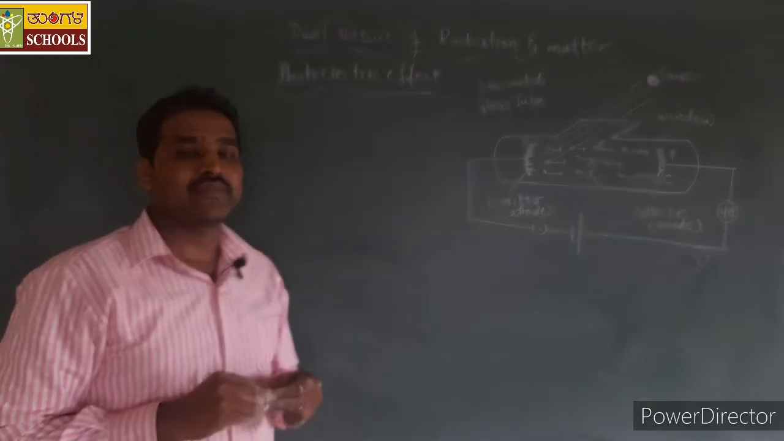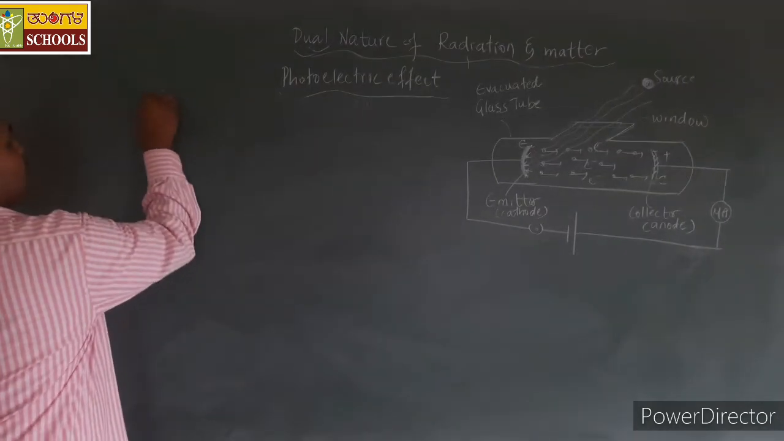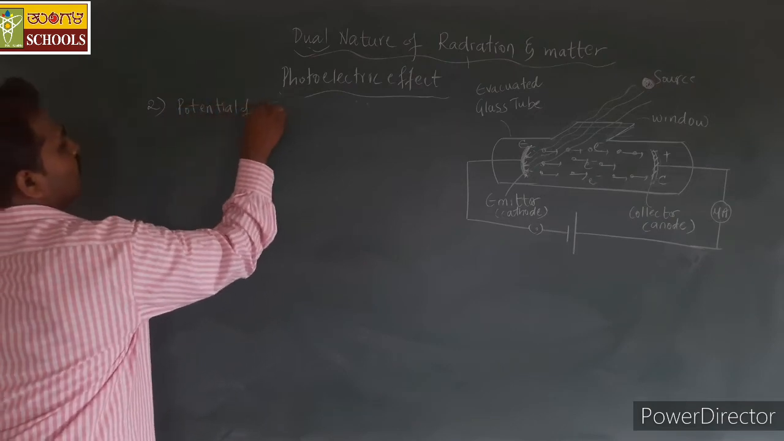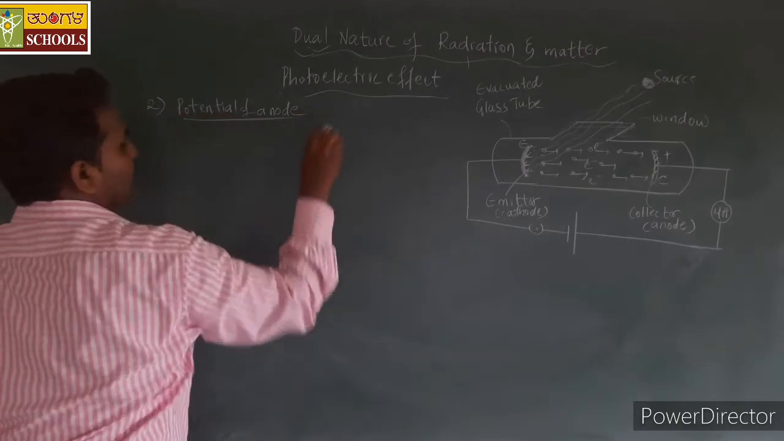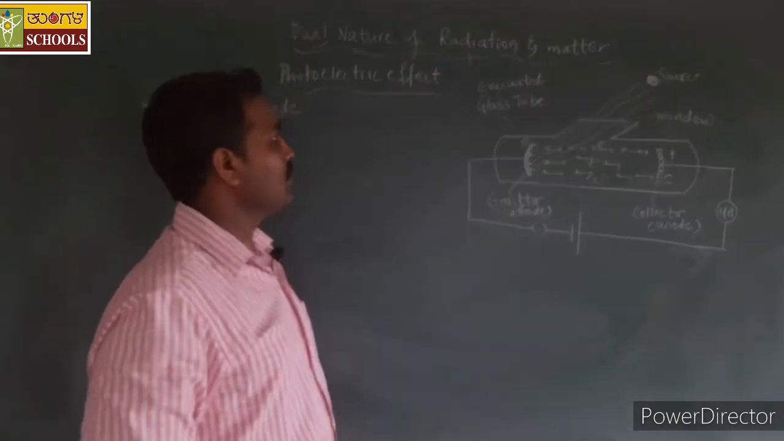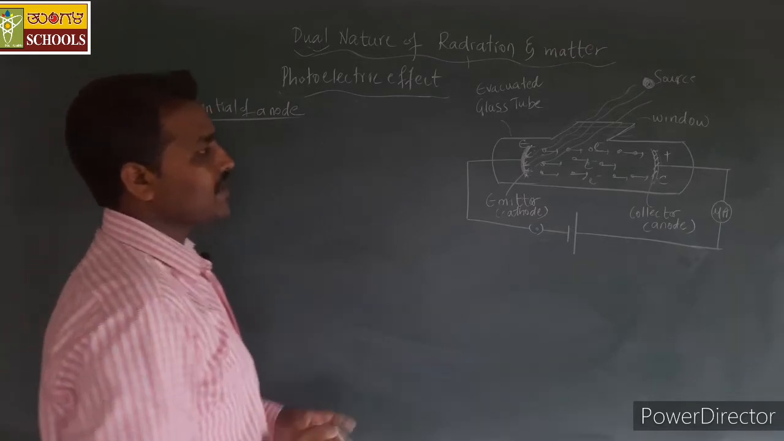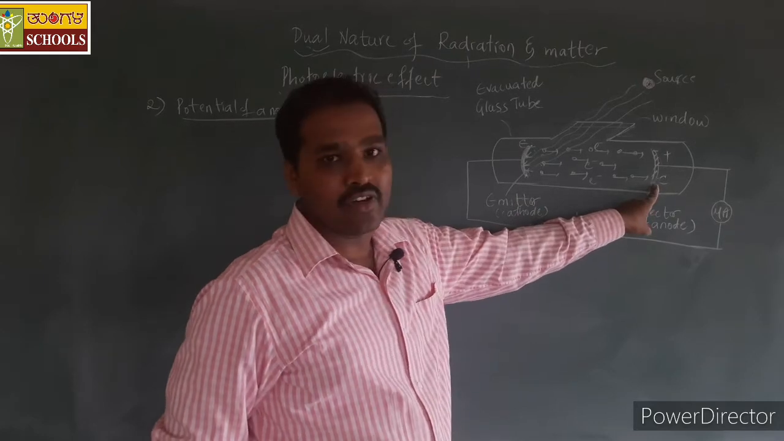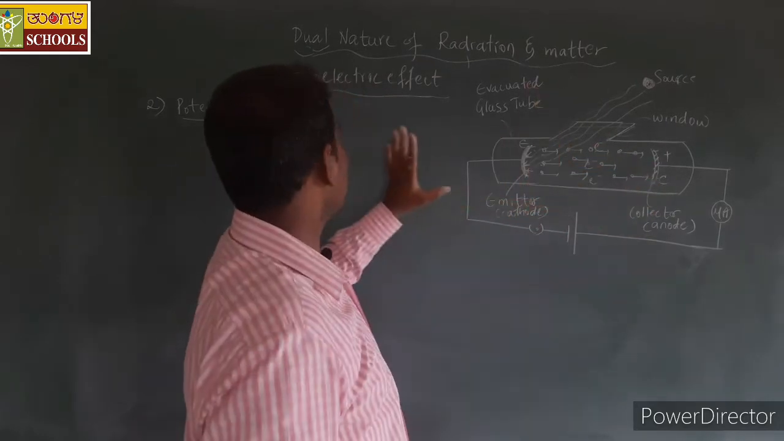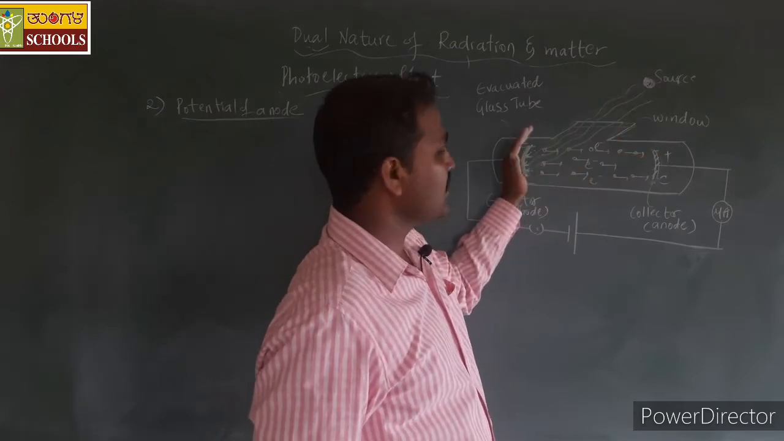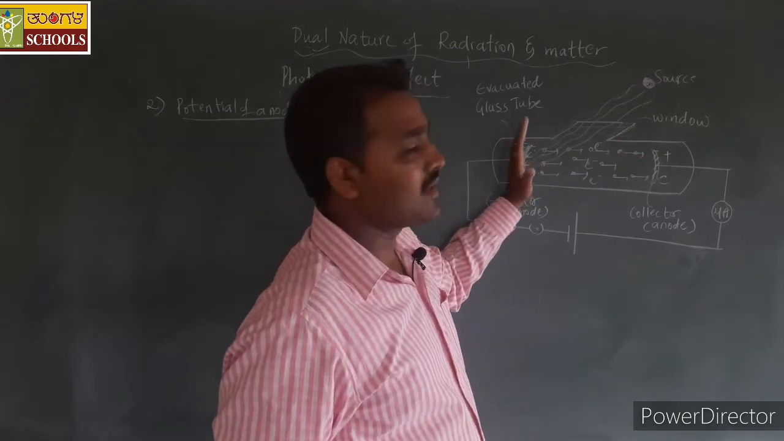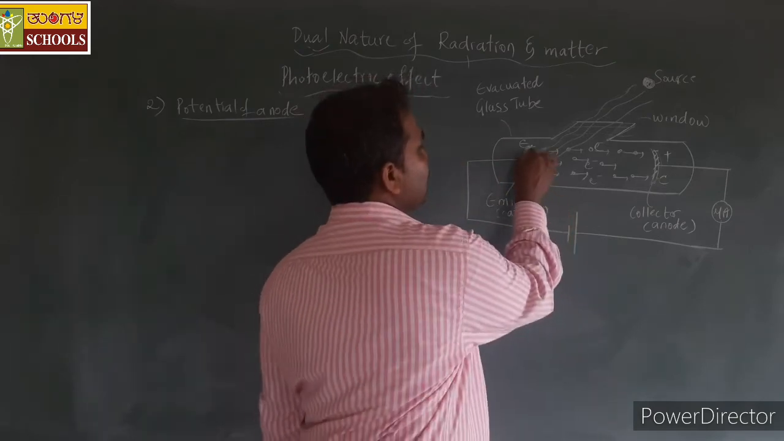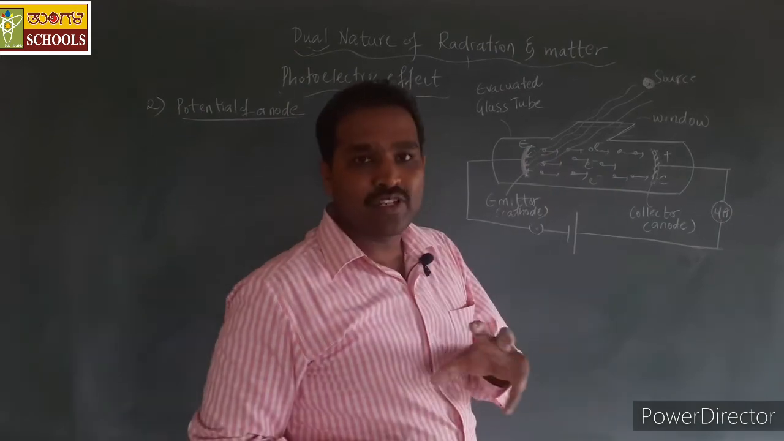Next we shall study the effect of potential of the anode, the collector plate. For this we shall understand how the current flows through the circuit because of the potential of the collector plate. When the light radiations fall on the surface of the emitter, that is the cathode plate here, the electrons, when they emit out of this metal surface, are free to move anywhere.